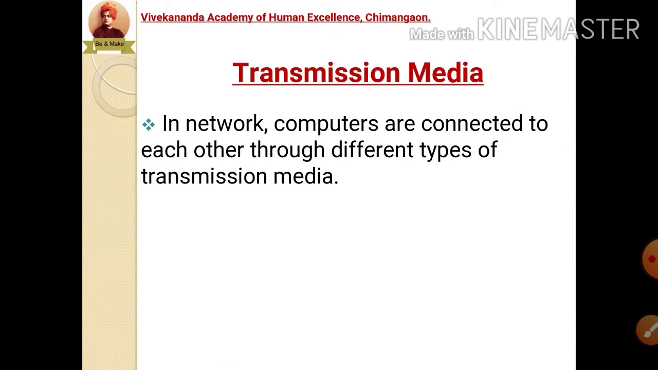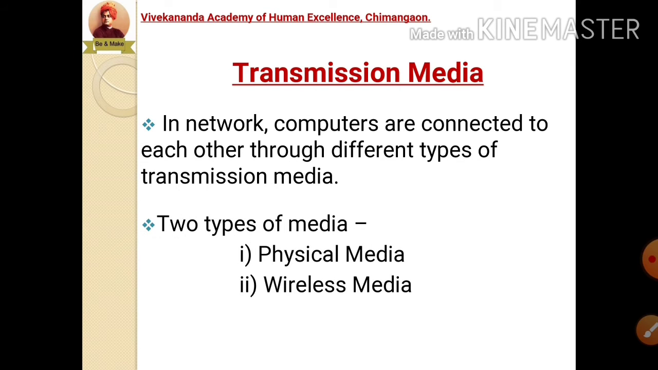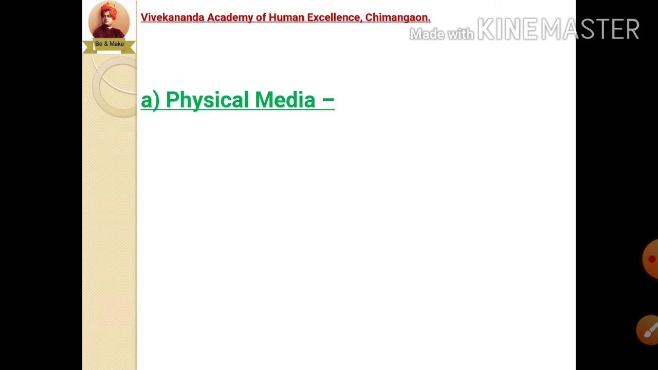Whenever we are going to form a computer network, the computers are connected with each other through different types of transmission media. Now this transmission media is divided into two types. The first one is physical media and the second type is wireless media. Now we are going to learn both these types one by one. So let us move to our first type, that is physical media.